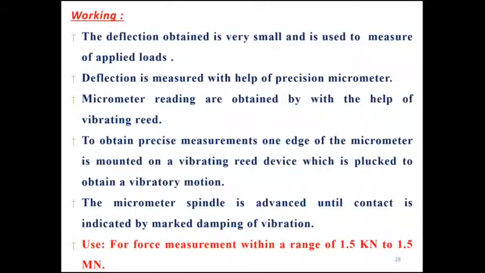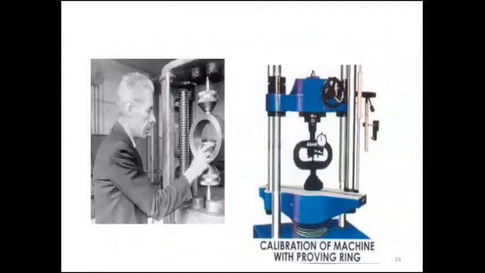It is used for force measurement within a range of 1.5 kilonewton to 1.5 meganewton. This is the range of the proving ring. That means 1.5 kilonewton to 1.5 meganewton is the limit range prescribed for the use of the proving ring.